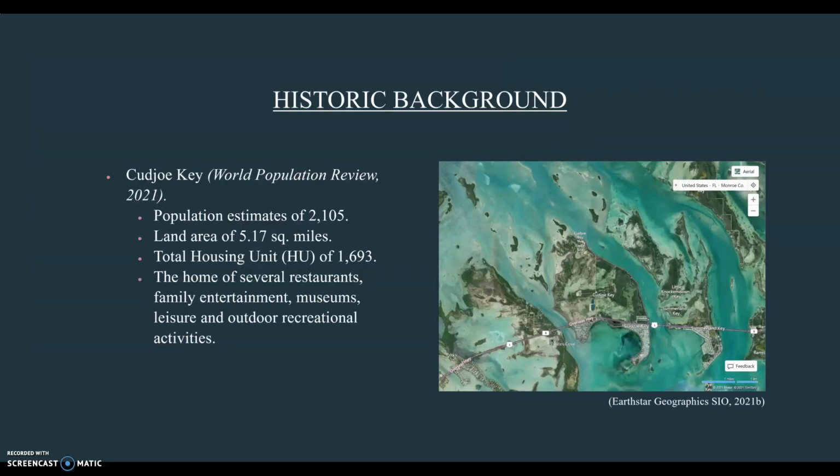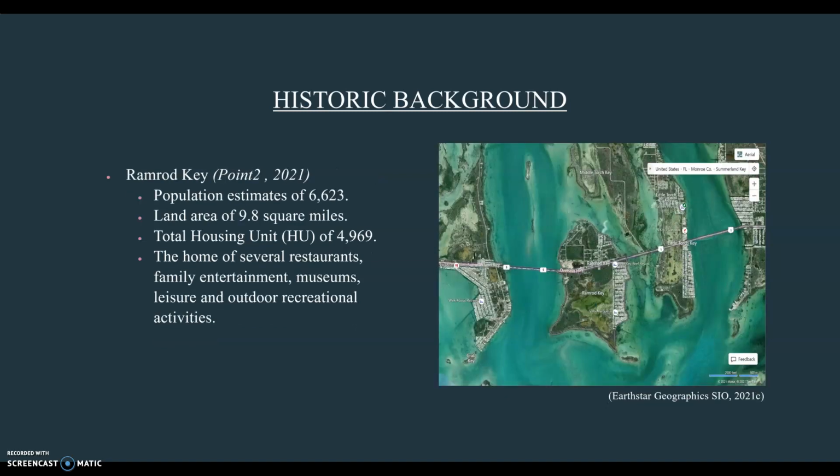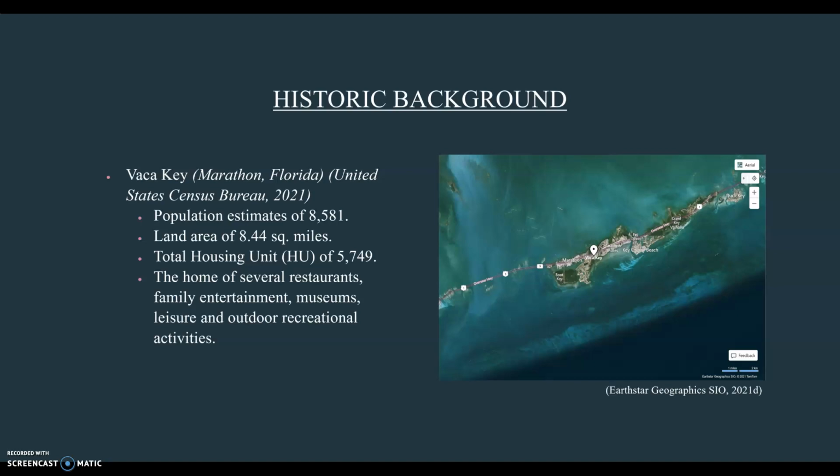Cudjoe Key has a population estimate of 2,105 as of July 2021, land area of 5.7 square miles, and total housing unit of 1,693. Ramrod Key, population 6,623 as of May 2021, land area of 9.8 square miles, and total housing unit of 4,969. Vaca Key, population 8,581 as of July 2019, land area 8.44 square miles, with a total housing unit of 5,749.